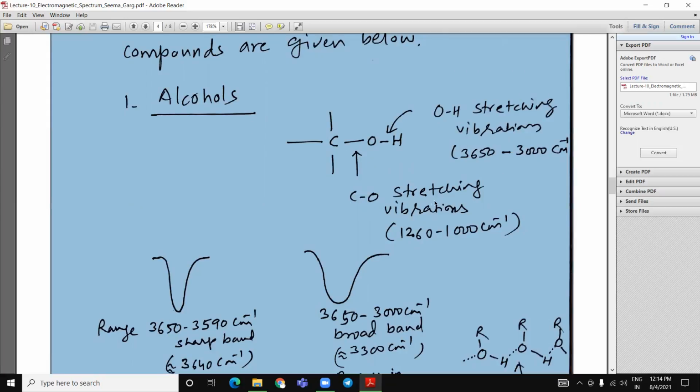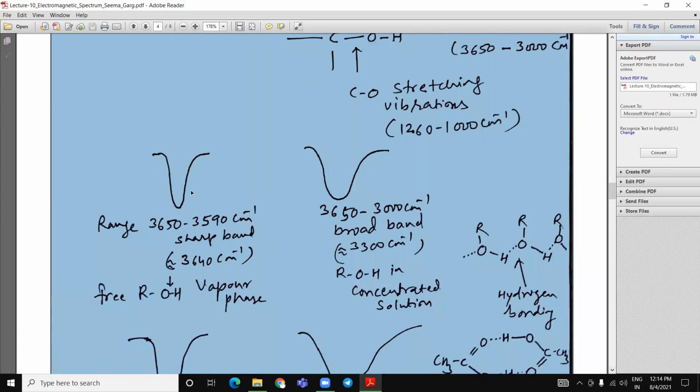CO stretching is in between 1260 to 1000. This is a little bit sharp if it is in the vapor phase. If it is concentrated, then it is a slightly broad band. So it depends upon the hydrogen bonding.